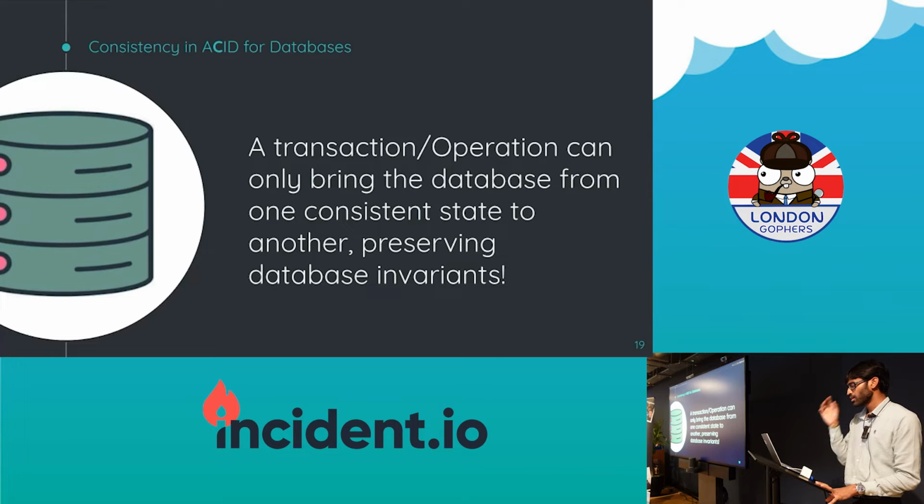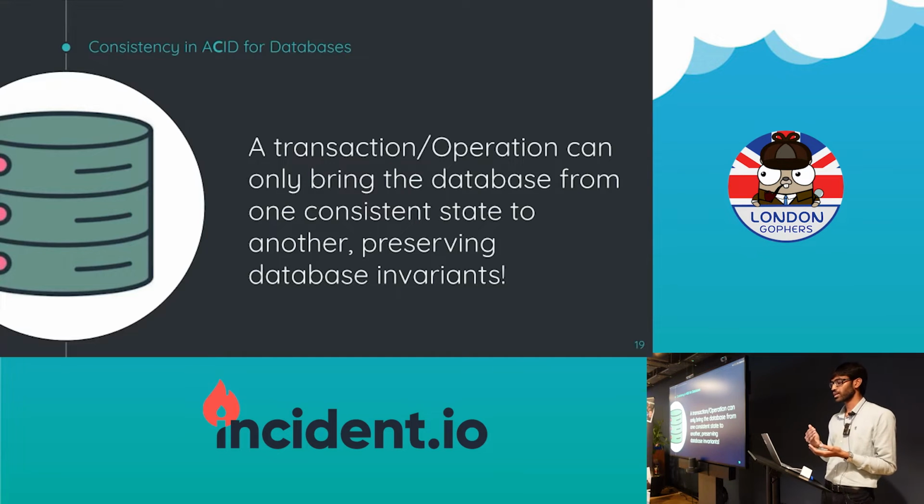Databases have transactions or operations, and each transaction or operation can only bring the database from one consistent state to another consistent state. There's nothing in the middle, right? And all of these consistency ideas become more relevant when something is happening in parallel. For example, if transactions are happening in parallel, you want to make sure that nothing bad happens. It goes from one consistent state to another consistent state. And let's see an example.